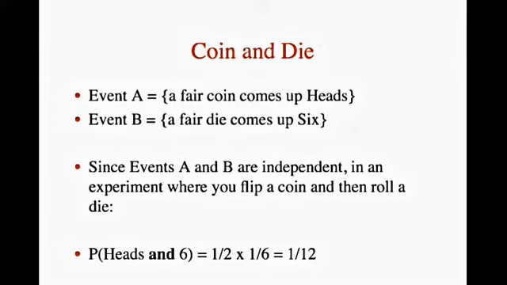Let's take another example. If you flip a coin and roll a 6-sided die, what is the probability that the coin comes up heads and the die comes up 6? Since the 2 events are independent, the probability is simply the probability of a head, which is 1/2, times the probability of the die coming up 6, which is 1/6. Therefore, the probability of both events occurring is 1/2 times 1/6, which equals 1/12.